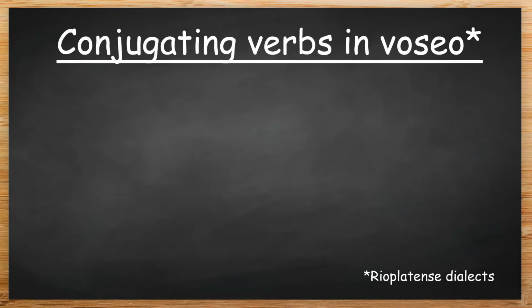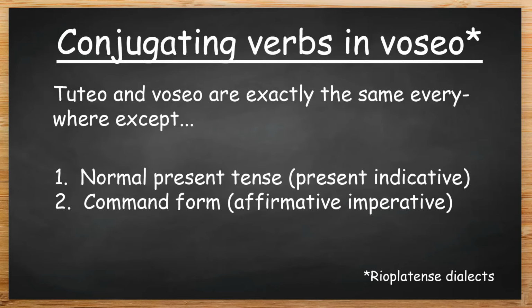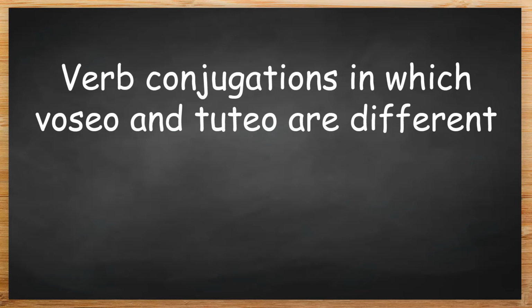Next, let's discuss how to conjugate verbs in Voseo. Again, there is a lot of overlap between the verb conjugations of tuteo and Voseo. In fact, in the most common use of Voseo, the verb conjugations are exactly the same as those of tuteo in every tense and mood except for the normal present tense, what textbooks call the present tense indicative, and the command form, what textbooks call the affirmative imperative. Let's first look at examples where vos and tú are exactly the same. Alright, now let's compare tuteo and Voseo in the verb conjugations in which the two are different from one another.